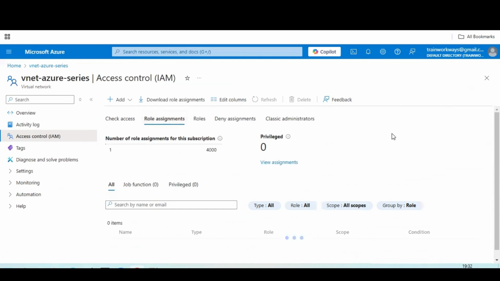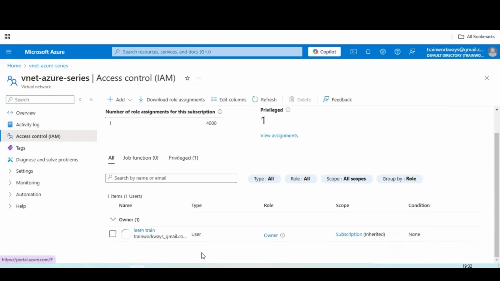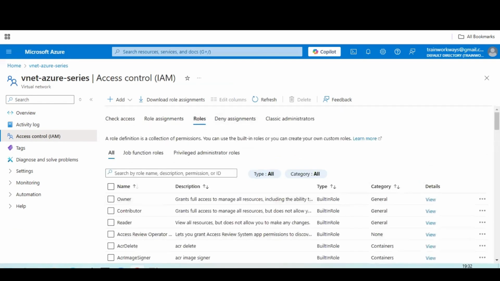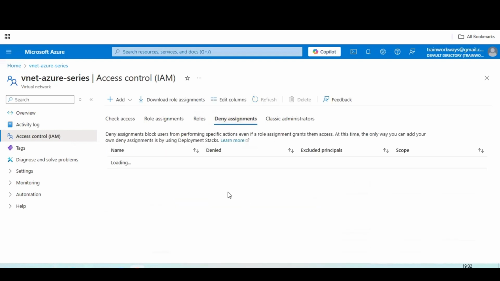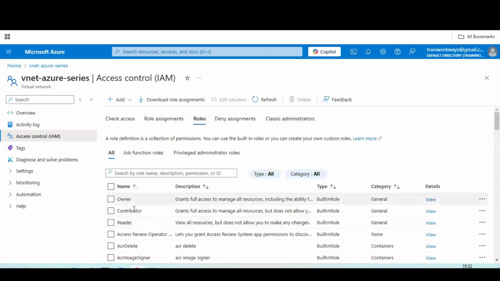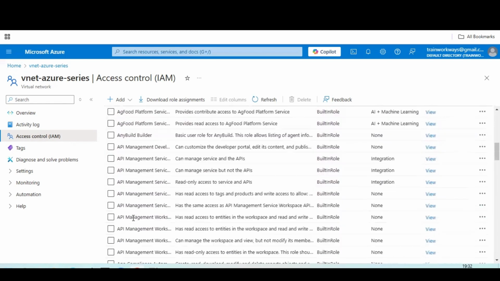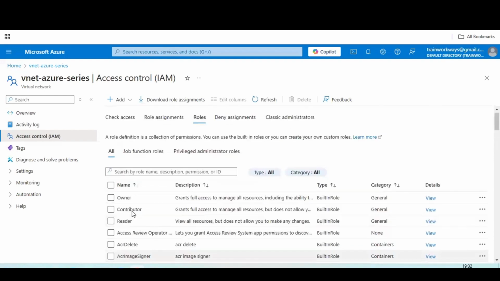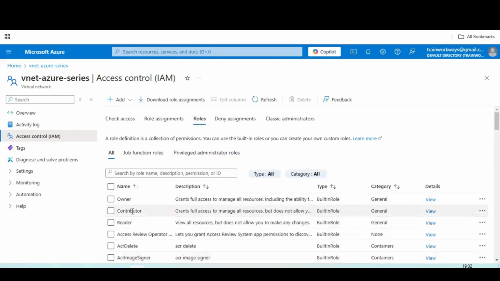Likewise, by going into the role assignments, we already have one role assignment, you can see this is the owner role. That owner can be assigned to this one, where we have created a certain user with that owner role. Likewise, we can attach. If you want to deny any other assignments also, you can deny by creating one. And if you want to check the roles like owner, contributor, developer, API management, automation, likewise, multiple roles you can attach with an IAM role. By attaching that role to the network, we can add, guys.